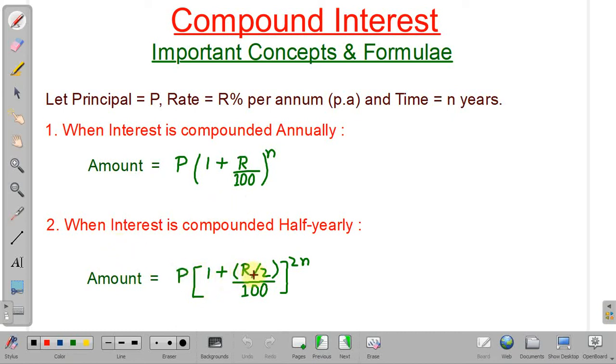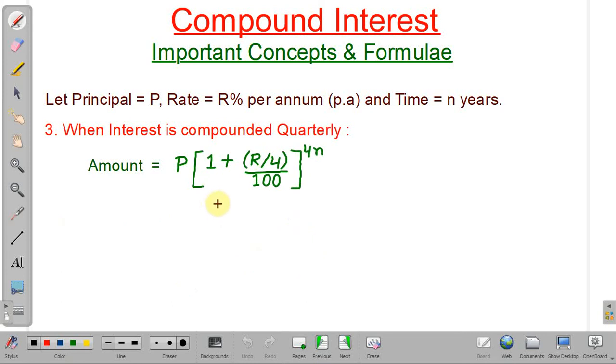Here we are dividing the rate of interest by 2 because we want a rate for only half a year. Why have we multiplied n by 2? Because the number of half years will be twice the number of years. Every year there will be two half years, so we are multiplying by 2.